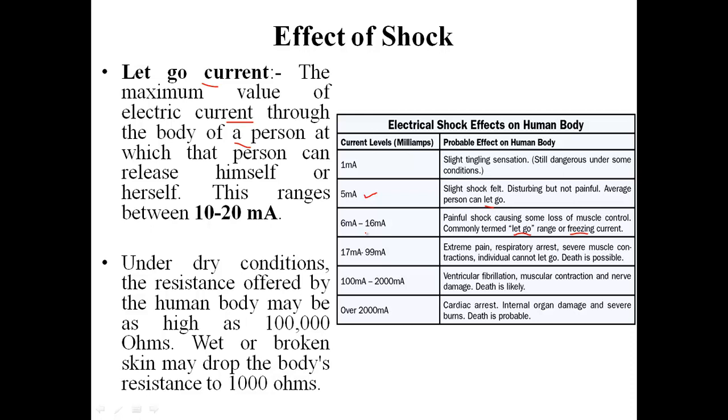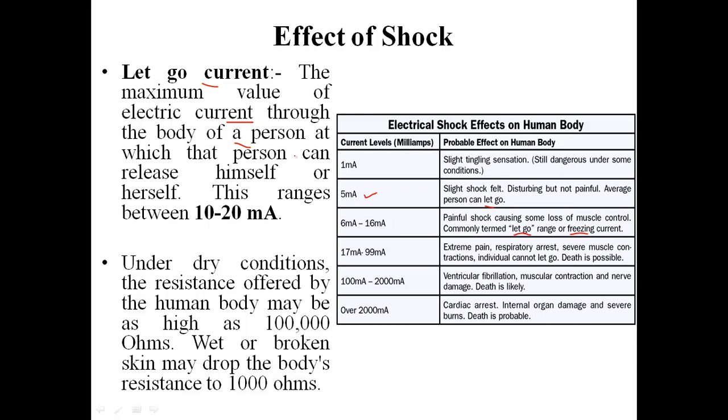If the person has wet hands, or has sweat in hands or feet, then the value of this current will be very low. So 6 milliampere will also be sufficient to cause big damage to any person.